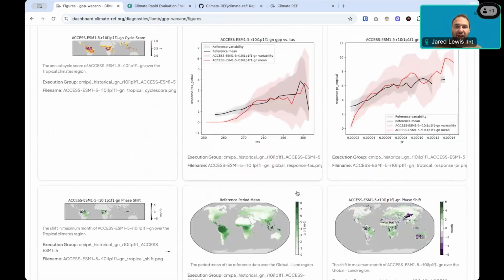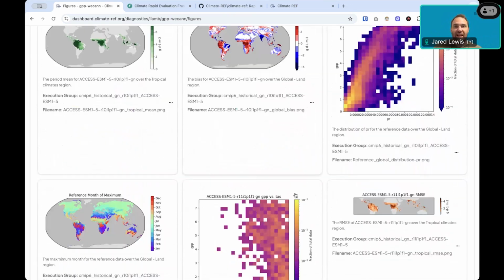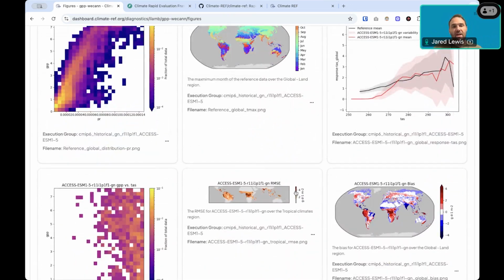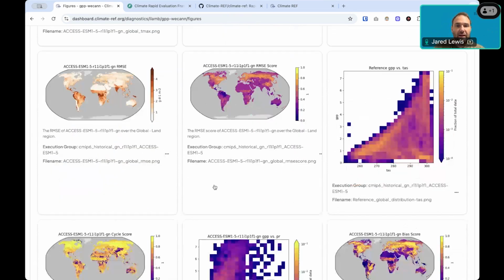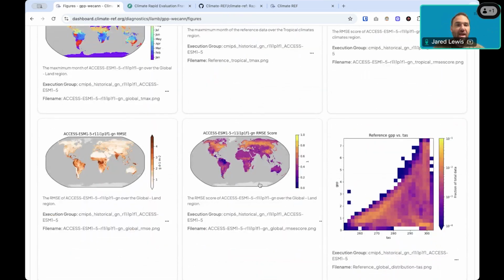So that can be a lot of figures. There's hundreds and hundreds and hundreds of figures here. These figures are the native output from ILAM. These are straight from the diagnostic provider.